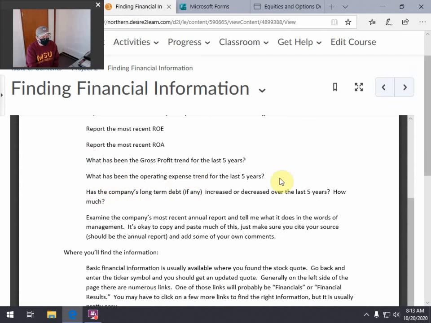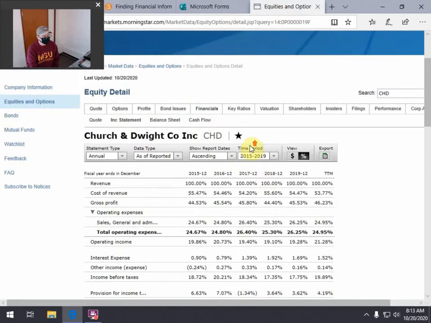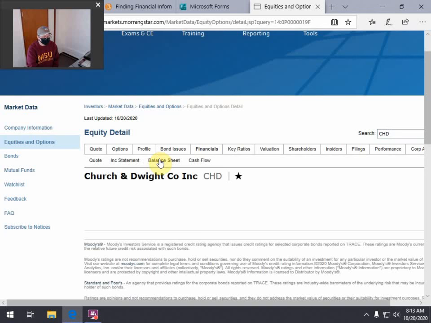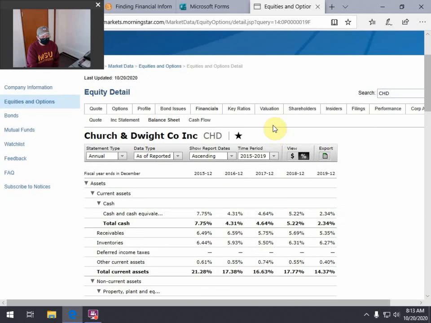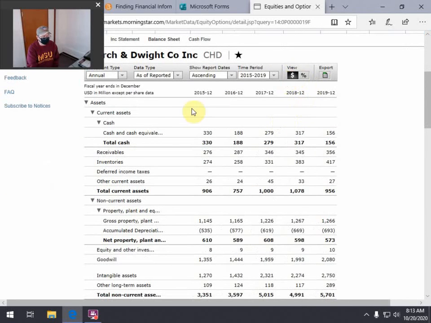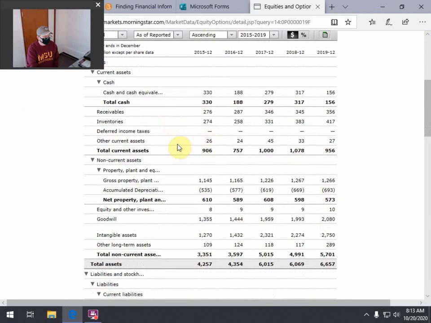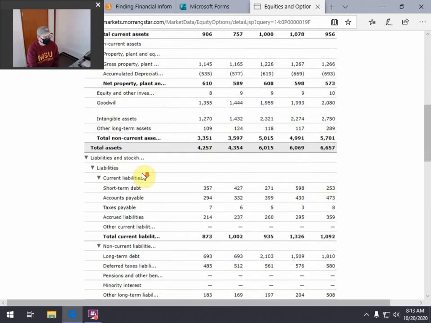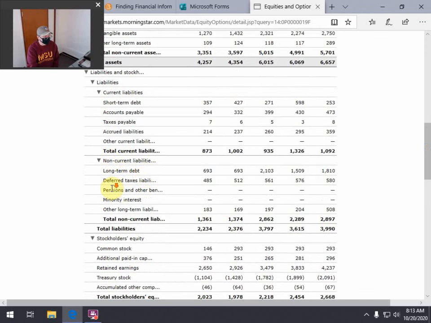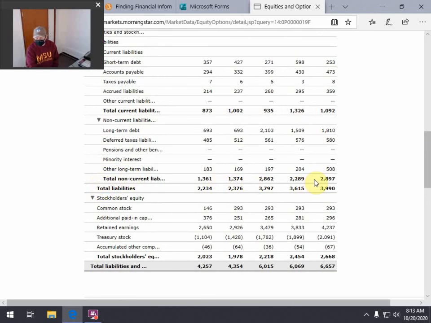Has the company's long-term debt, if any, increased or decreased over the last 5 years, and by how much? I've got to go look at the balance sheet now, right? There's percentages. I want dollars here. Okay. Liabilities, total current there. Total non-current liabilities is the same as long-term debt, right? It's not a short-term liability, it's a long-term liability, basically.